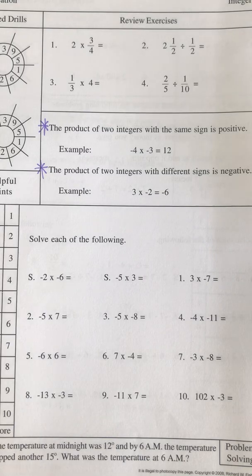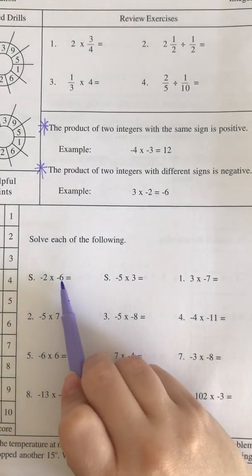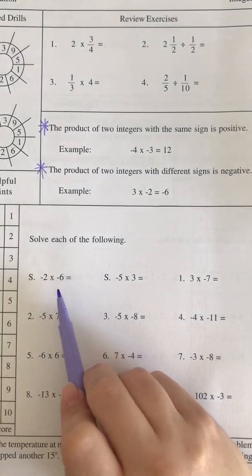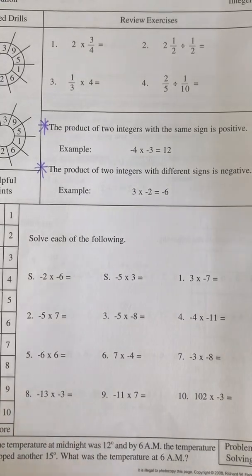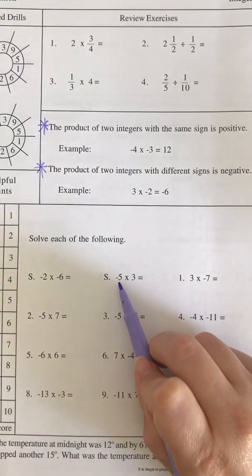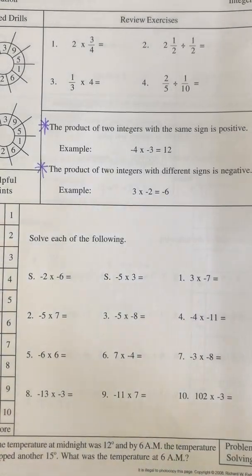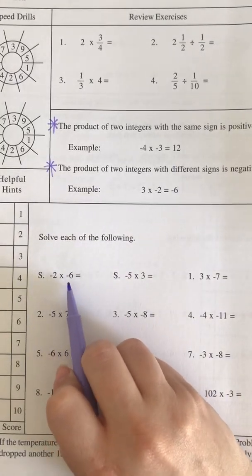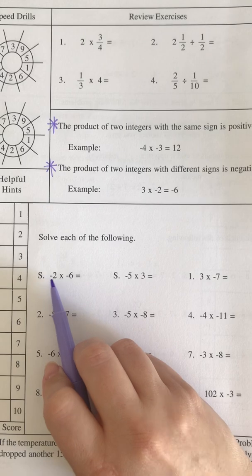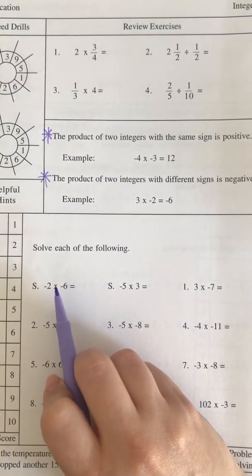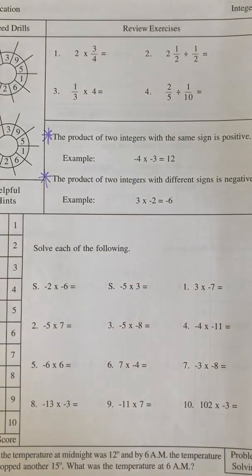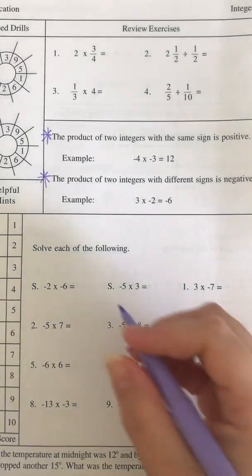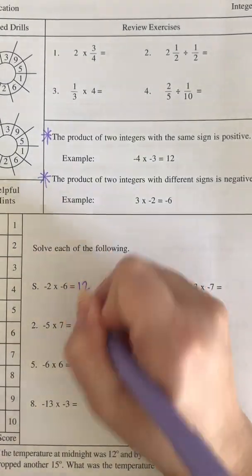Then afterwards decide, were both of the numbers negative or were they both positive? If they were the same, the answer is always going to be positive. And if you have a problem where only one is negative, then the answer is going to be negative. So here for our first sample, we have negative 2 times negative 6. So here we see that we have the same sign for both. And remember, when we have the same sign for both, that automatically means positive. So we're just going to multiply 2 times 6. 2 times 6 is 12. And because the signs are the same, it's just 12.